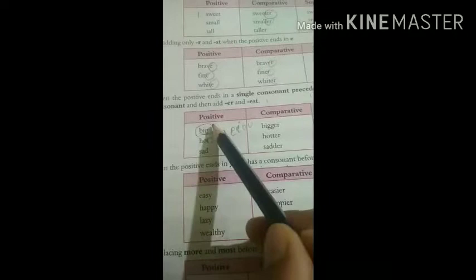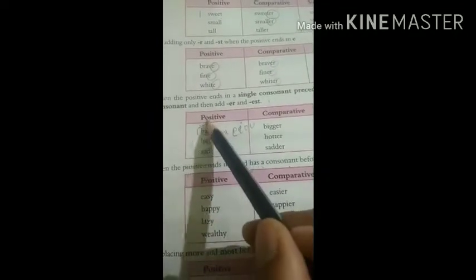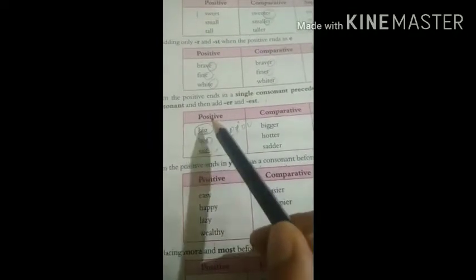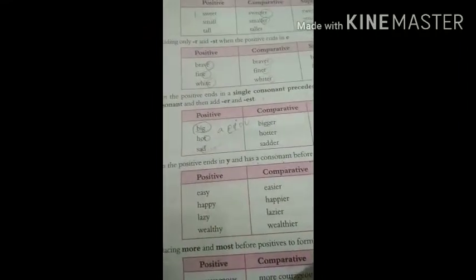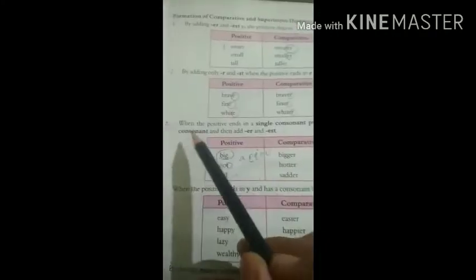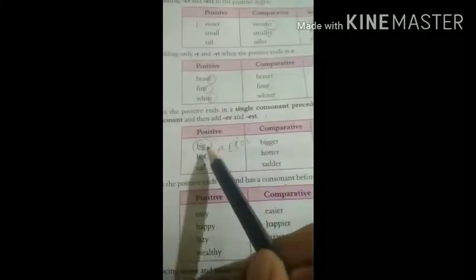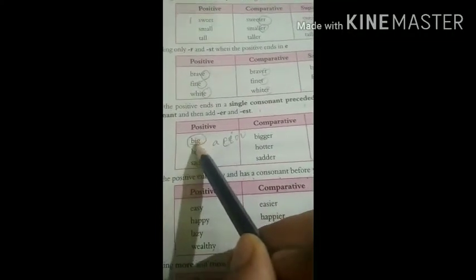Now whenever the words in positive degrees are such as these, what does the rule say? It says that we double the final consonant. So the final consonant means this one. So this G will be doubled. That means B-I-double-G-E-R. So this will be your comparative degree.